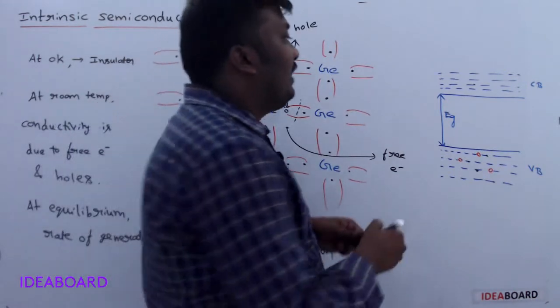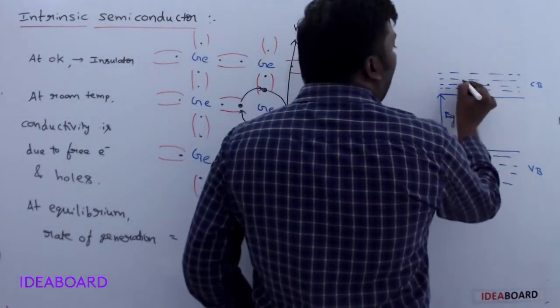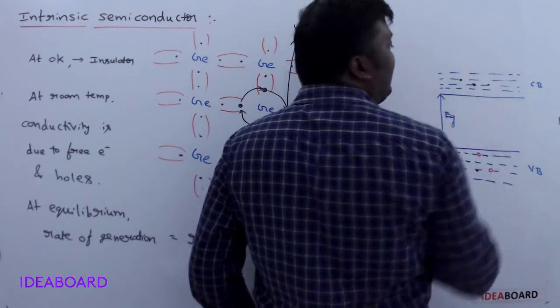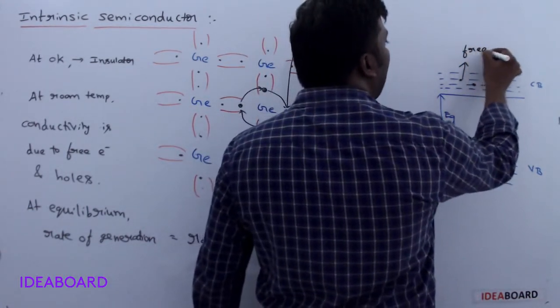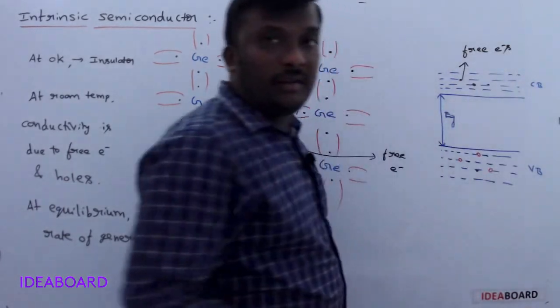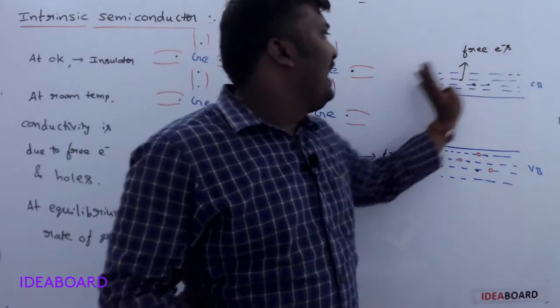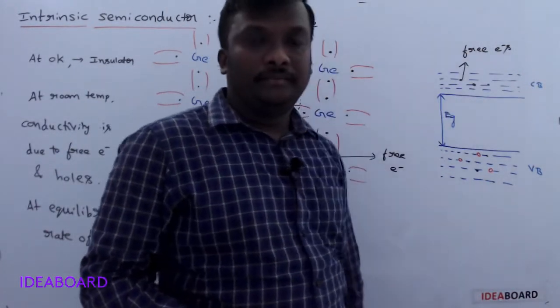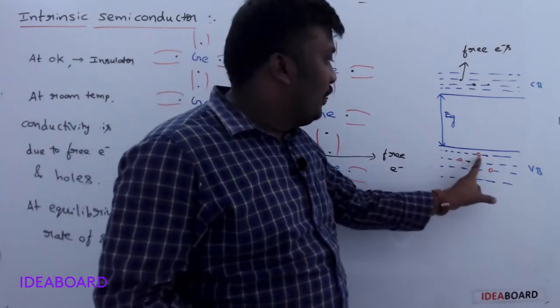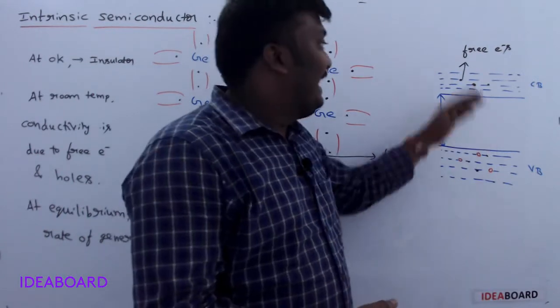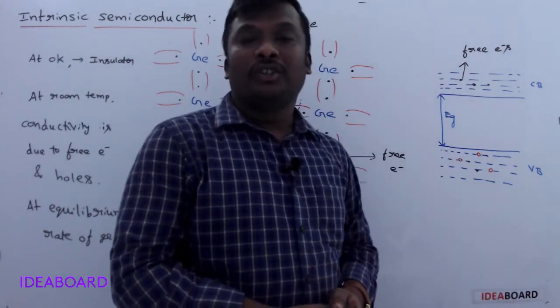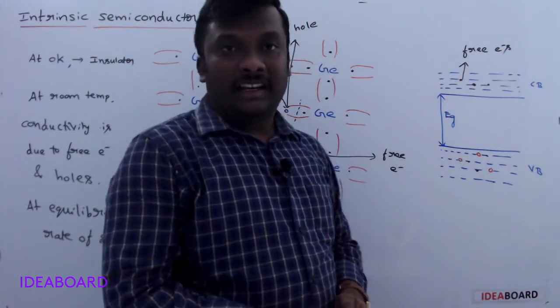So now there are a certain number of electrons present in the conduction band. These electrons are called free electrons. They move randomly in the conduction band, and holes in the valency band are also in motion, which is exactly opposite to the motion of the electrons. Understand?